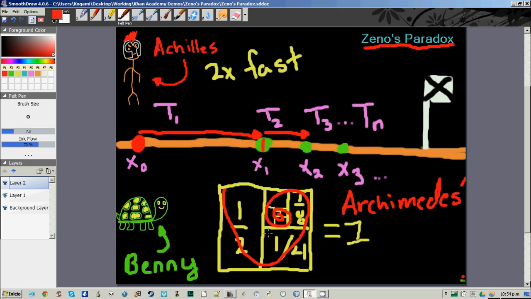All this argument over x0s and x1s and time and infinite sums, the point of it is not to disprove necessarily that Achilles is never going to catch up to Benny. He is. You watch a race, the faster runner wins. That's common sense. But because we've used Zeno's ideas and because we've done the reasoning, we've come to insight.